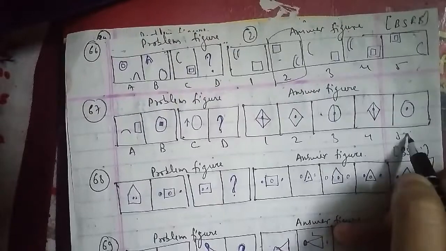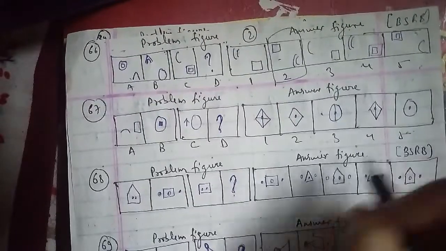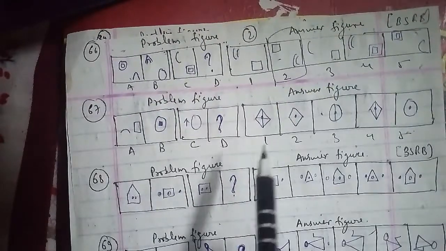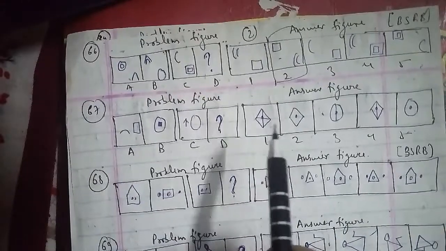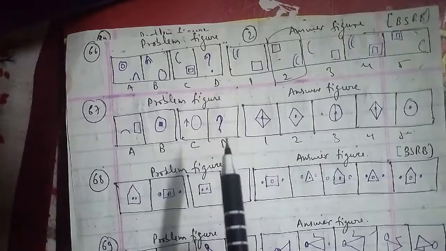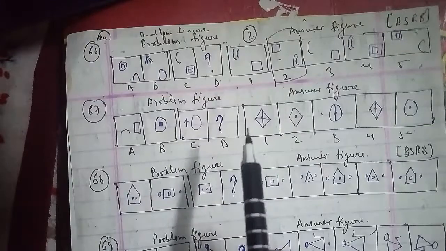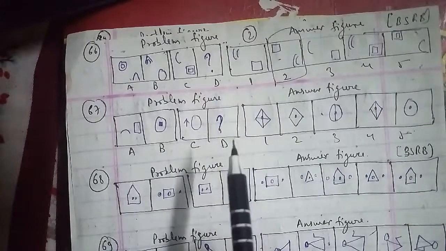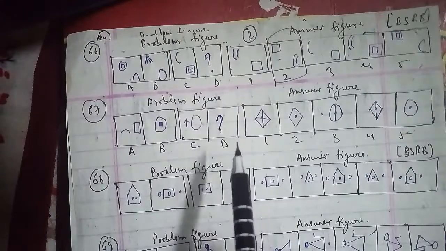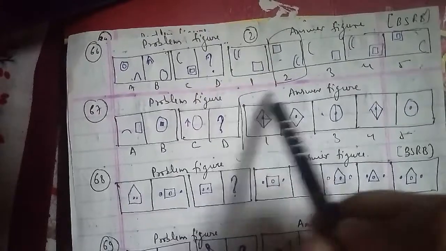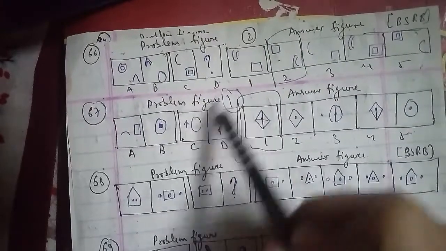The left hand side figure becomes a closed figure by an addition of three similar parts, and a small black figure similar to the right hand side figure is introduced inside it. So we can say that the D figure that we have to figure out, the first figure, will be the right answer for this question as well. Let's go ahead with the other one, which is your 68th question of the session.